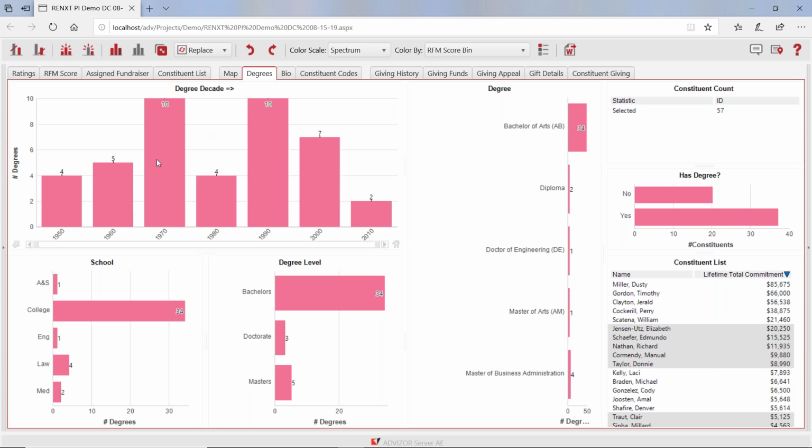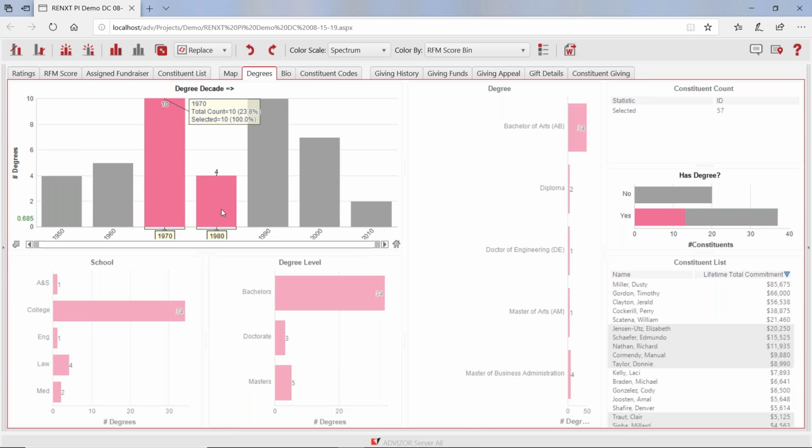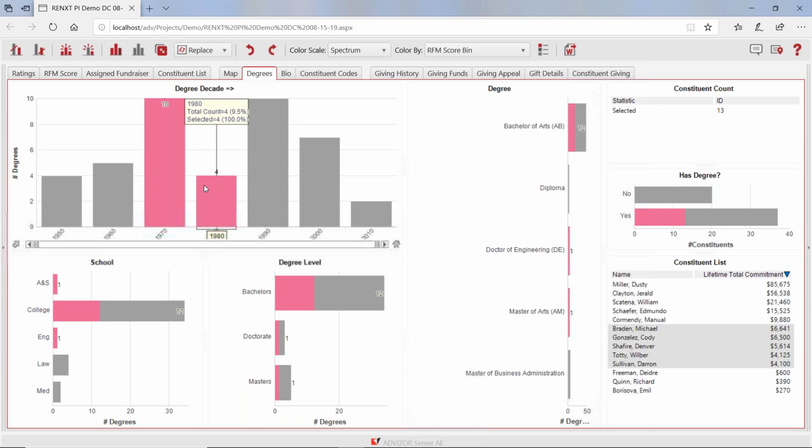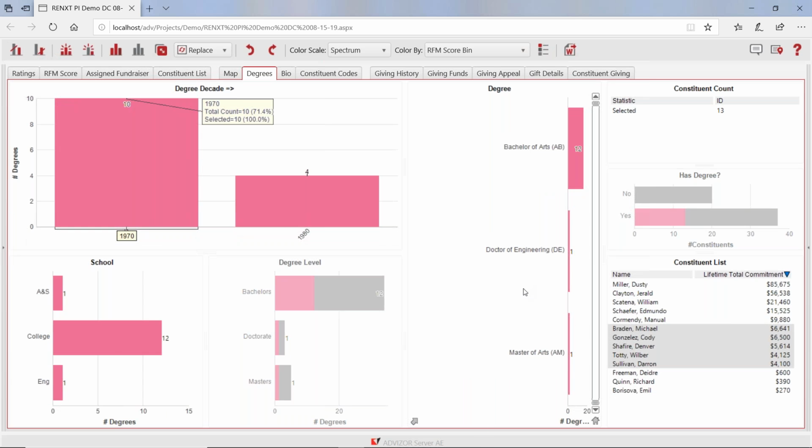But yeah, let's say I want to grab, hey, there's 14 that are the 70s and 80s. I'll grab those. So now I've got 13. It looks like, because one of them has a couple, you can have multiple degrees. So it looks like I've got 13 people with 14 degrees, and here's what they are: bachelor's, primary, doctorate, master's, different things here. Drop down, here they are.